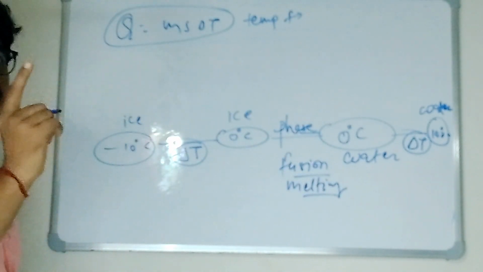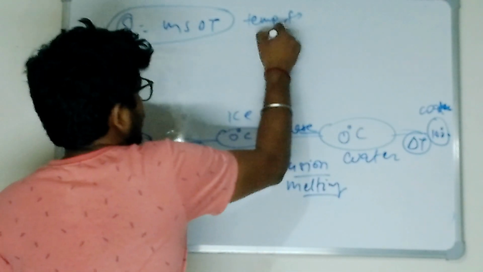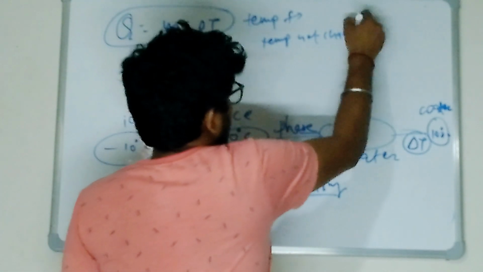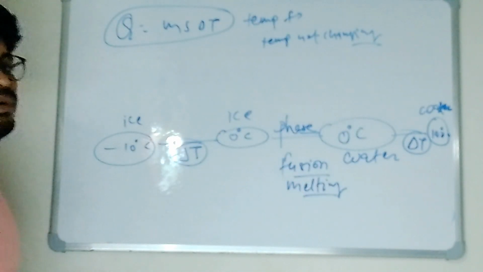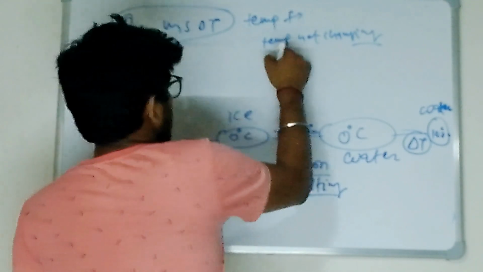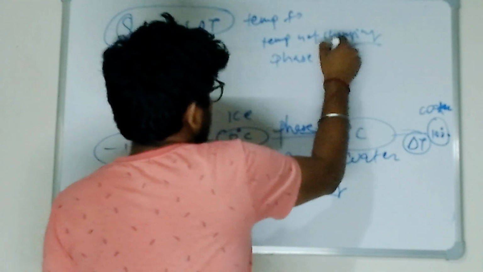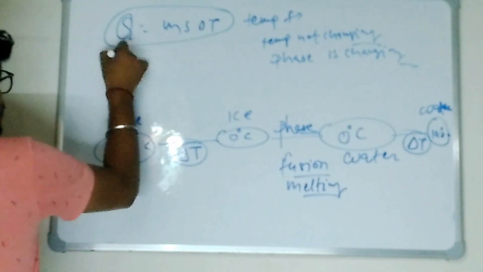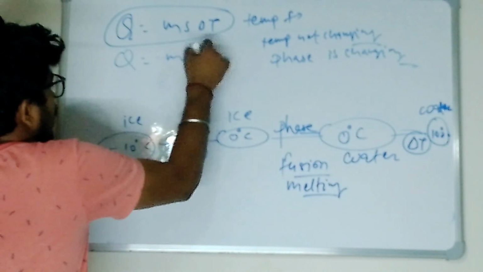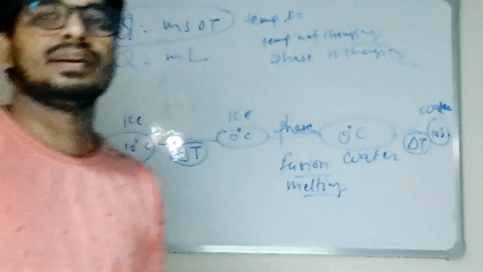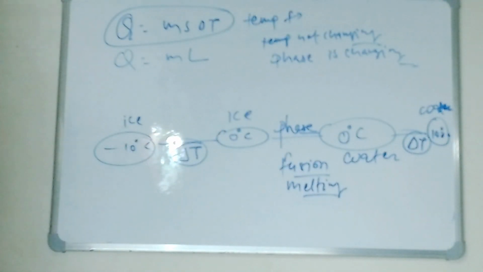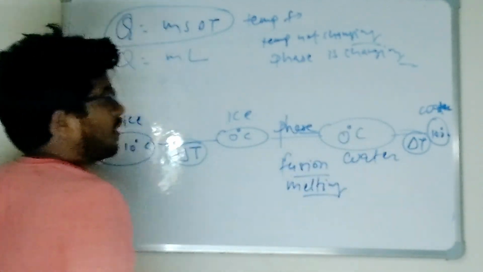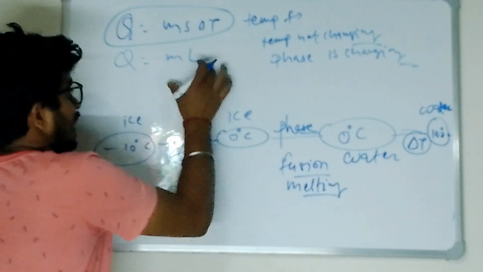If the temperature is not changing, what does it mean? The phase is changing. So when the phase changes, what do we have to use? Q equals m into L, where L is latent heat. Suppose here ice is converting to water, so I will use L for melting.